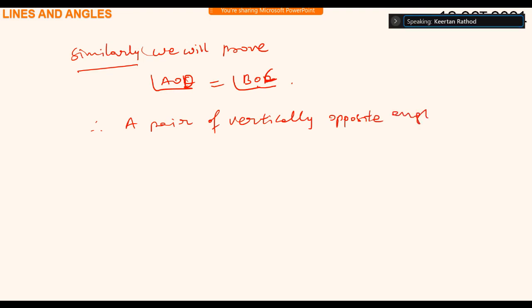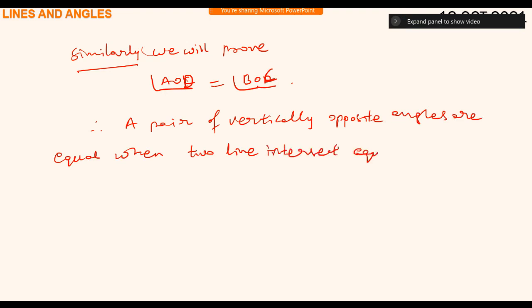Opposite angles are equal when two lines intersect each other. That's it. So this is the proof of theorem 6.1.